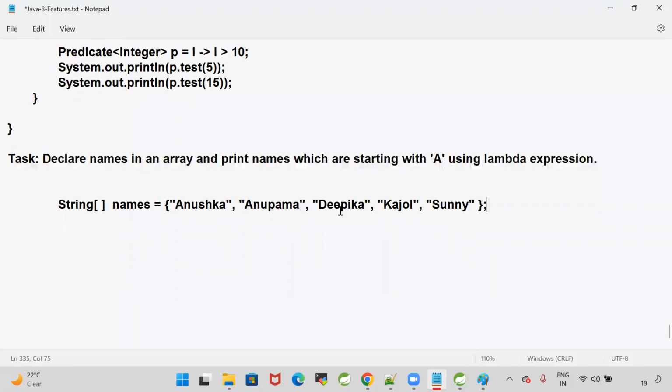Yes. I have given some names in an array. Can you write a lambda expression which will print the names which are starting with a by using lambda? Declare names in an array and print names which are starting with a using a lambda expression. Can you guys do that? Come on.